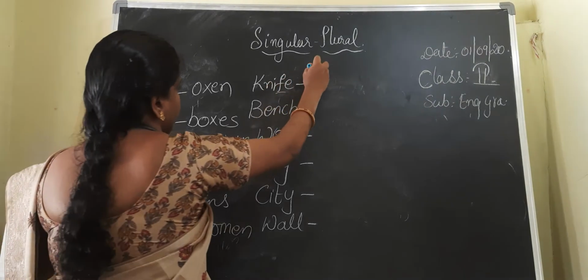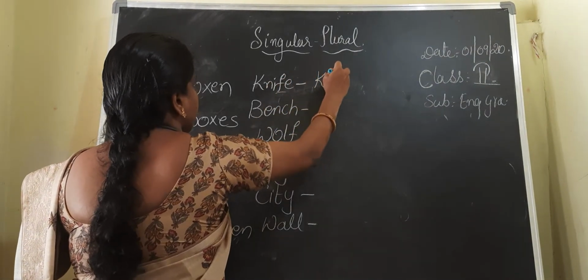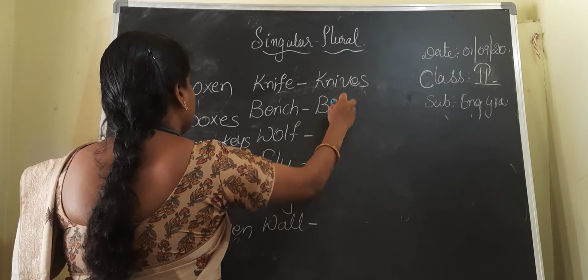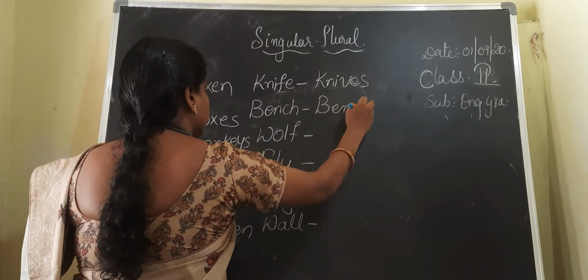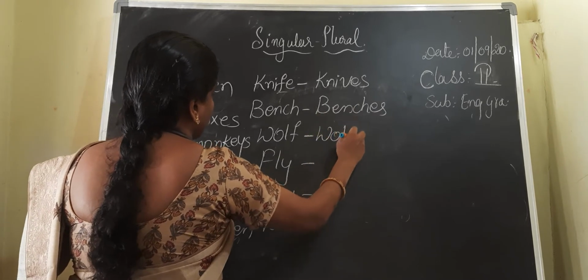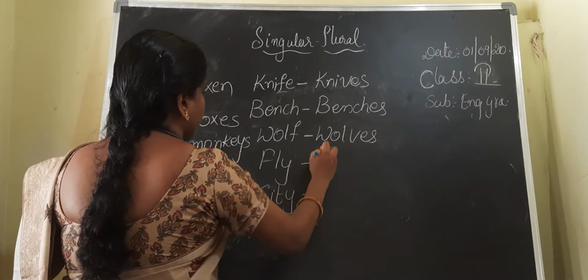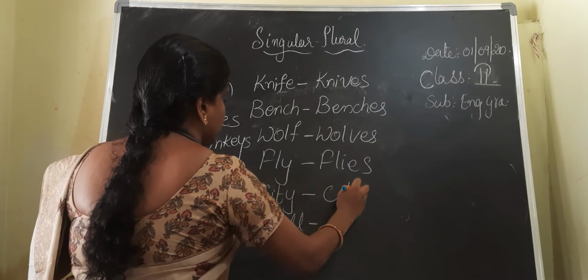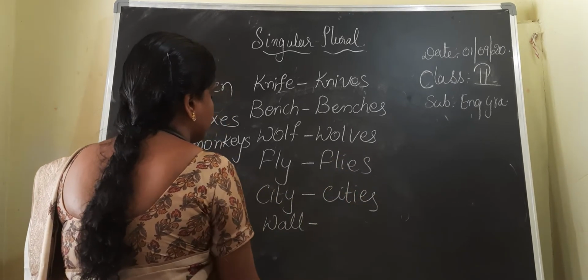Knife, we have to replace FE with VES. K-N-I-V-E-S, knives. Bench, benches. Wolf, wolves. Fly, flies. City, cities.